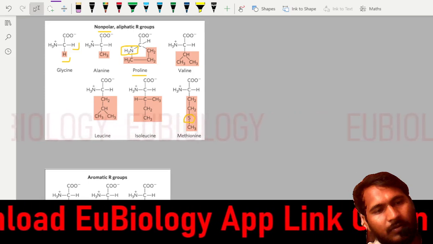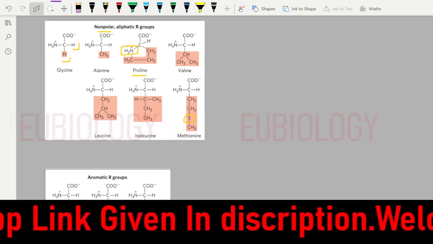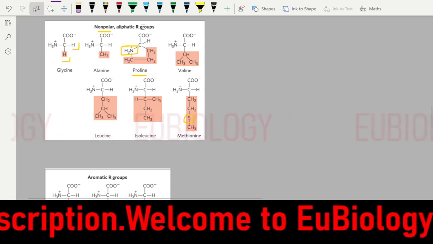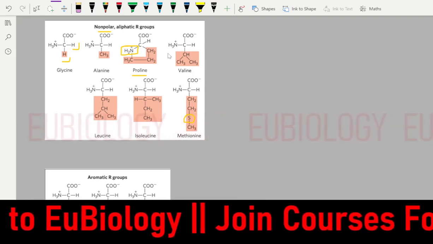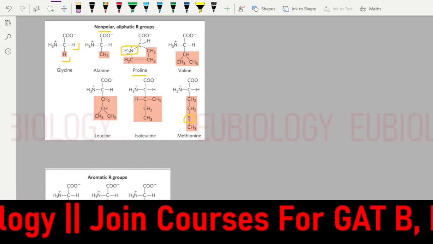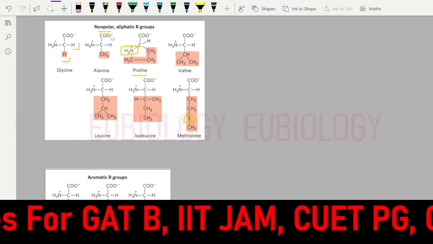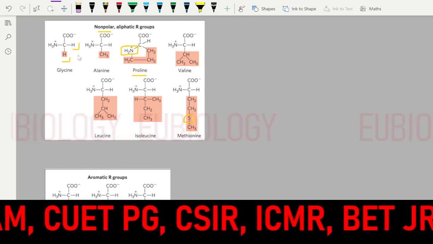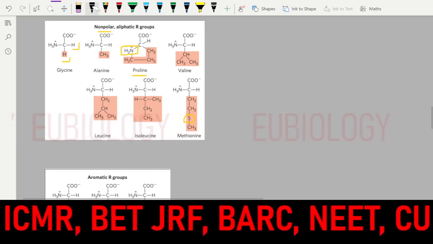Now you see the non-polar aliphatic group is R. Aliphatic group means a hydrocarbon chain will be there. So that will not give any charges. At pH 7 there will be no charge in it.